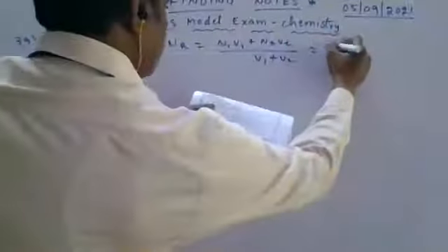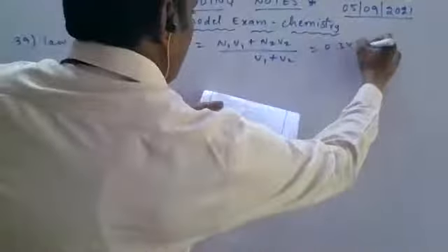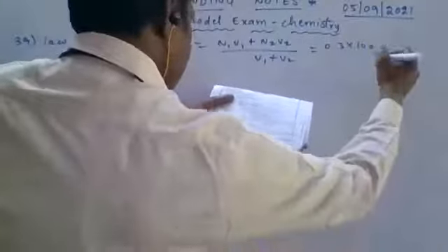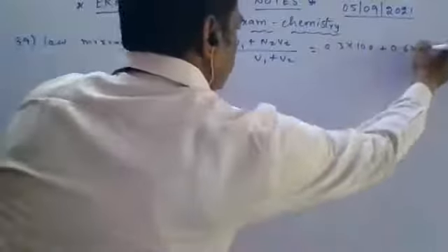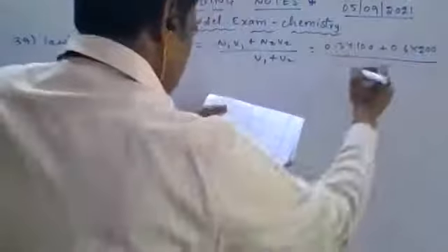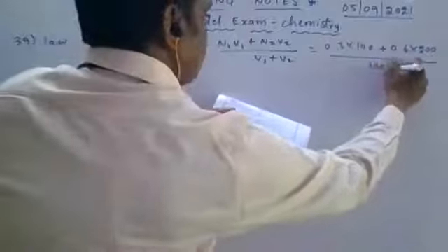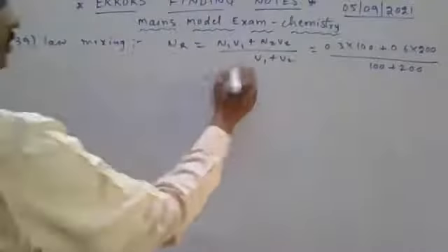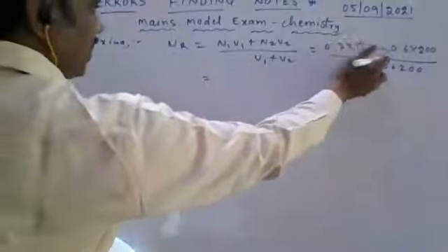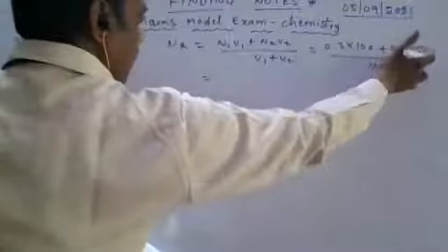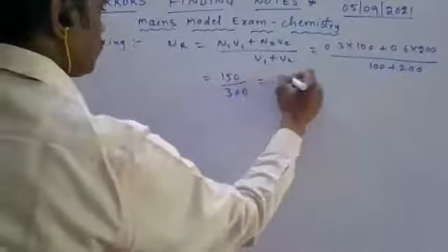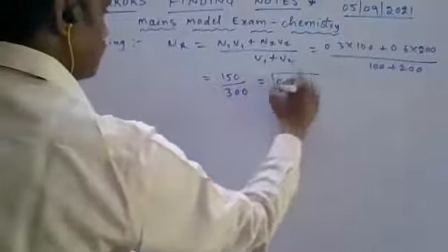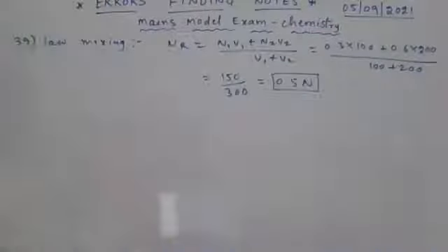First case, normality 0.3, volume 100 ml. Second case, normality 0.6, volume 200, divided by 100 plus 200. If you simplify this, 0.3 into 100 is 30, 0.6 into 200 is 120, total 150 by 300, 1 by 2, you get 0.5 N.